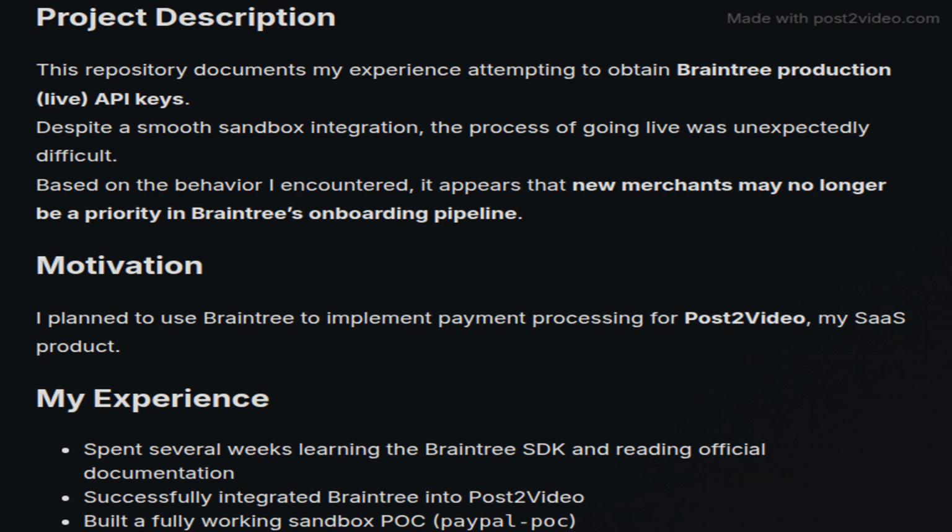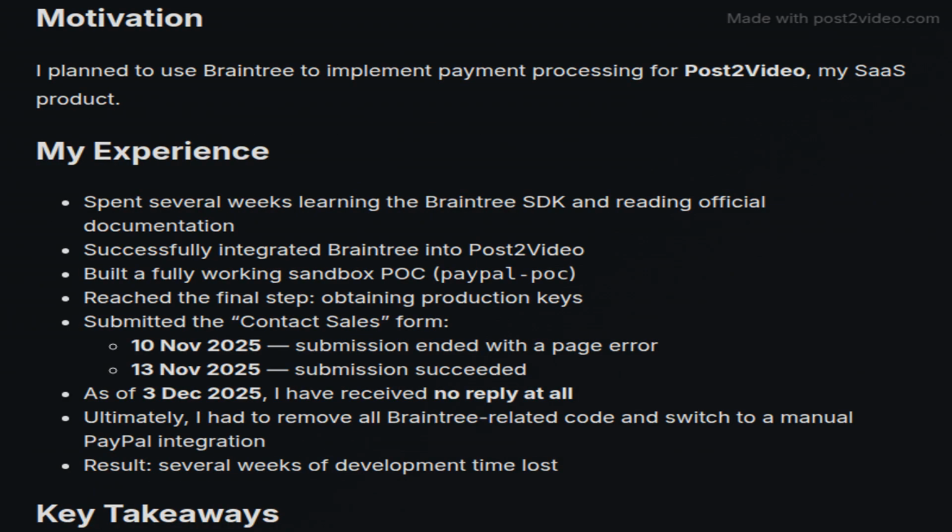This section discusses the author's experience trying to obtain live API keys from Braintree after successfully integrating the Sandbox environment. The author notes that gaining access for new merchants seems challenging and may not be prioritized by Braintree's onboarding process. The motivation behind the integration is explained: the author intended to use Braintree for processing payments in their